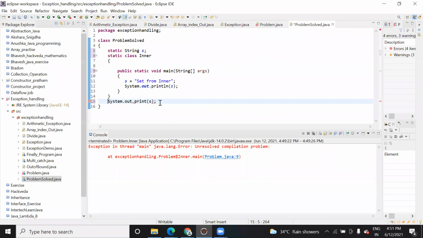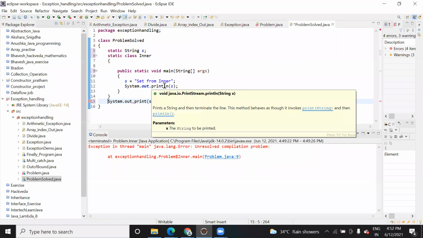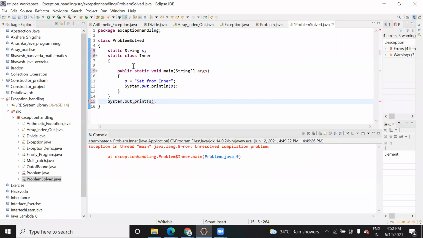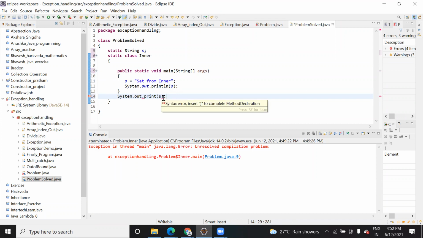So you write public static void main here also? No, it's not possible to have two mains. Maybe write it here. Okay, let's try that. Public static void main. This is out of the main, so if you write it out of the main, it will not be able to identify that. Your main method is responsible for execution of code.